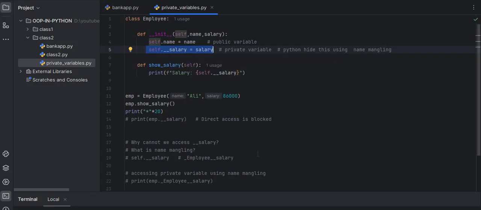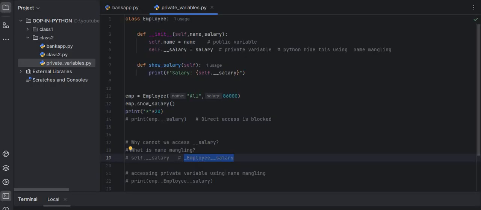We learned how Python changes the private variable internally. As you see in this example, self.__salary with two underscores is our private variable. Python internally changes this to _Employee__salary: Python adds one underscore and the class name in front of the private variable.